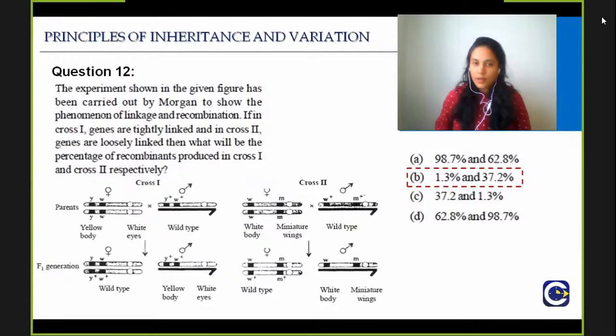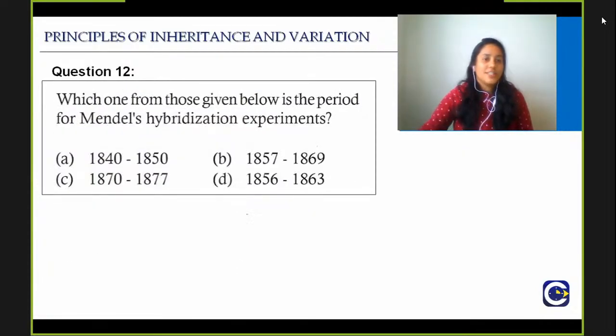Very good. Next question. Which one from those given below is the period for Mendel's hybridization experiments? And they have given you 4 options. And you should know the right answer.